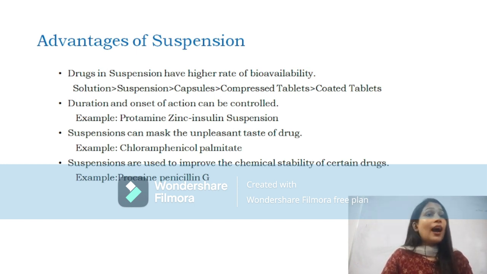Suspension can mask the unpleasant taste of a drug. While formulating, we can add pleasant odors, coloring substances, then sweetening agents to mask the unpleasant taste of the drug. This is an advantage of suspensions. Example, chloramphenicol palmitate. Suspensions are also used to improve the chemical stability of certain drugs. Example, procaine penicillin G.